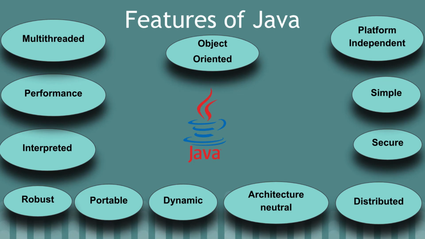If you see the features of Java, the best feature is that it is object oriented. Then it's platform independent, quite simple, highly secure, highly distributed, and also architecture neutral, dynamic, and at the same time portable, robust, interpreted, high performance, and multi-threaded. So let's talk about all the features one by one.